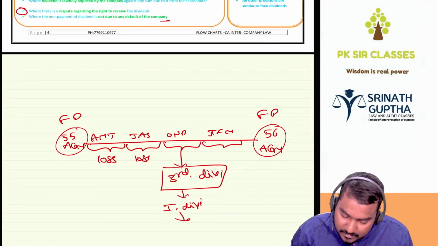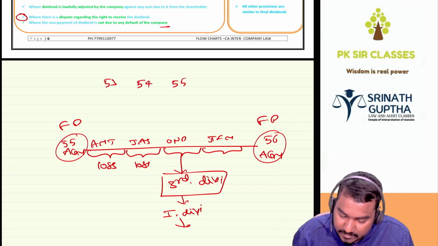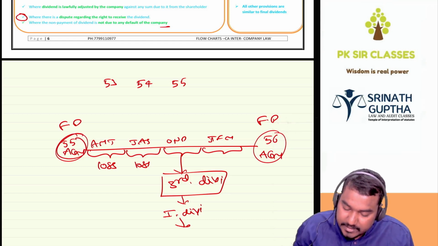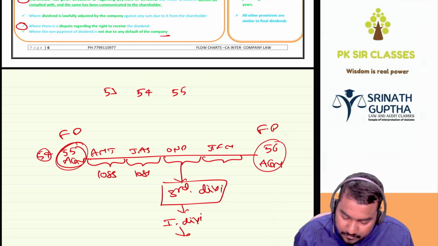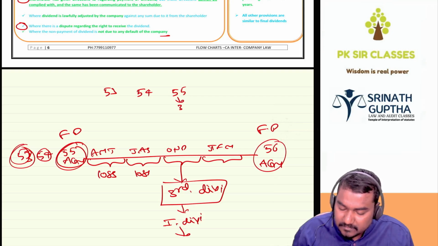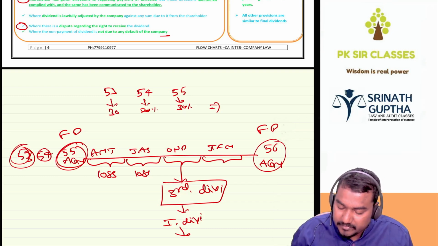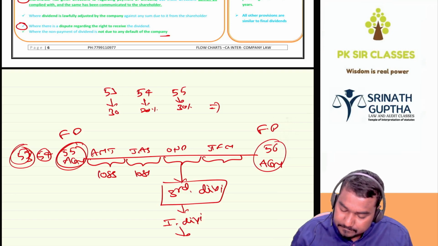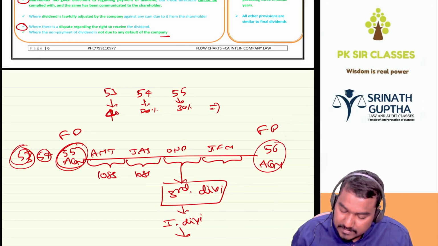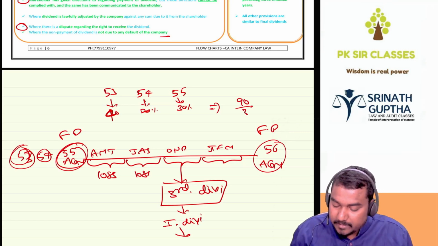That means 55, 54 and 53. So this is previous to this year, previous to current year means 55th AGM, 54th AGM and 53rd AGM, है ना बेटा. Here company paid for example 30%, here company paid for example 20%, for example here company paid 30%, है ना बेटा. So 30 plus 20 50, 50 plus 30 80, for example here 40, easy calculation. 40 plus 20 60, 60 plus 30 90, 90 divided by 3 years, है ना बेटा.